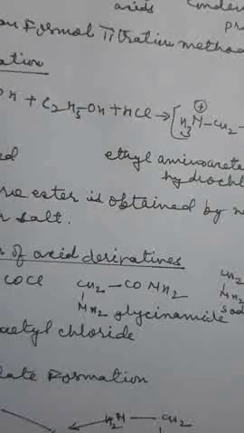Effect of heat on amino acids. The effect of heat on amino acids is quite interesting and depends on the position of the amino group with respect to the carboxylic group. Alpha amino acid on heating to 200 degrees centigrade forms a cyclic compound called diketopiperazine.